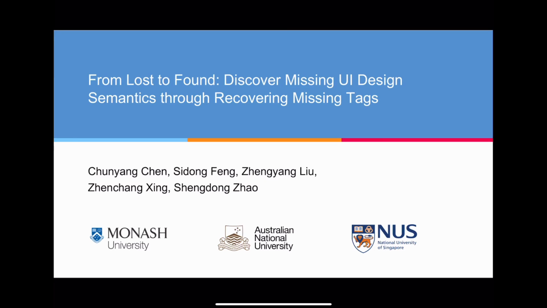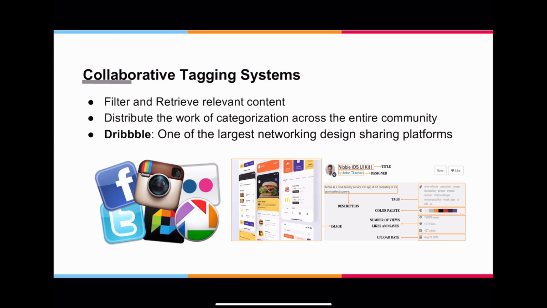Hi everyone, it's my honor to present our work on From Lost to Found, Discover Missing UI Design Semantics through Recovering Missing Tags. Tagging is to summarize the content with several compact keywords. Like collaborative tagging, it helps users to filter and retrieve relevant content, and the system distributes the work of categorization across the entire community.